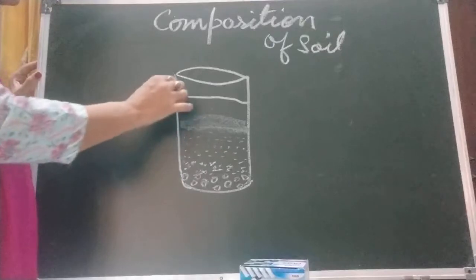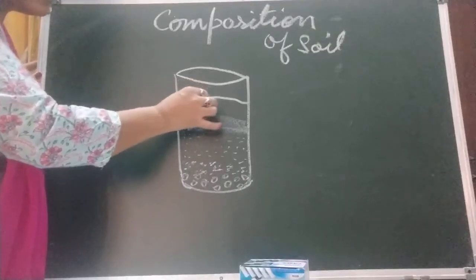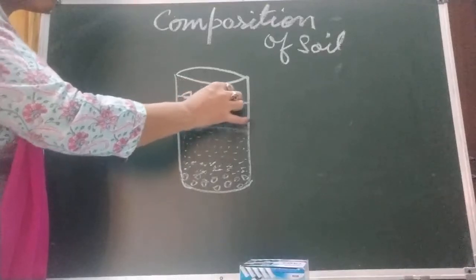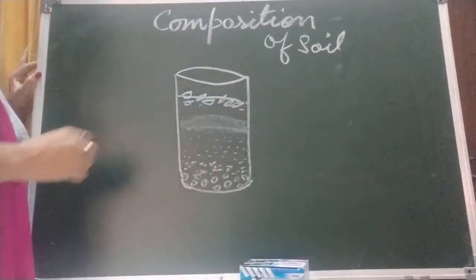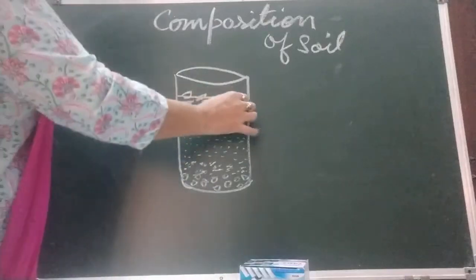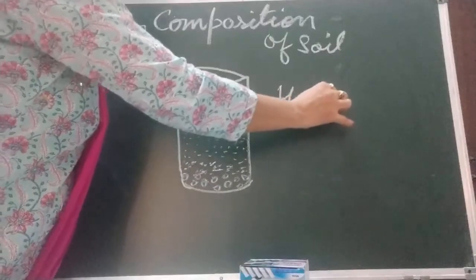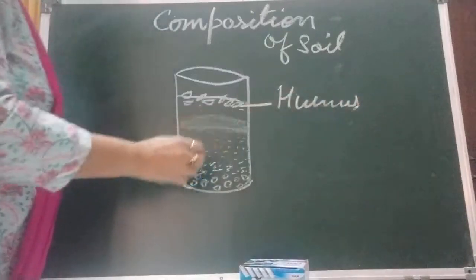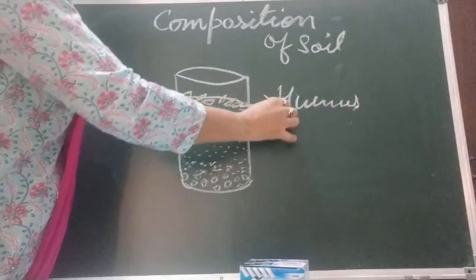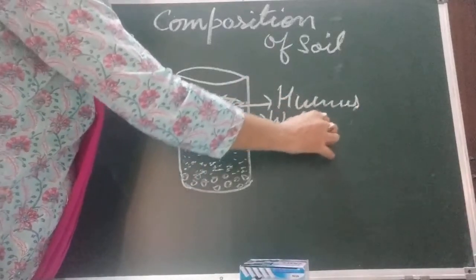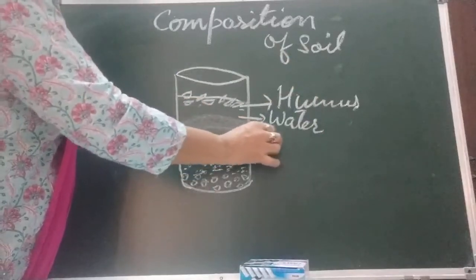Above this, we can see the clear water, and in this we can see the leaves, bits of plants, dead plants. This is what? Humus. Organic matter, we call it humus. Okay children? And this is what I told you, clear water. And the things which settle down, this one is what? Clay.